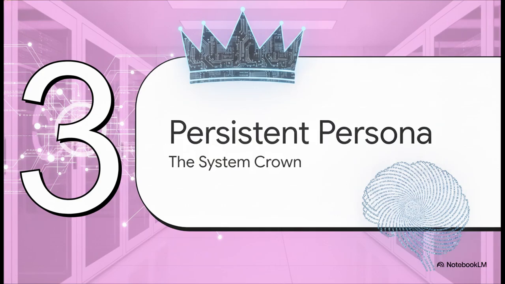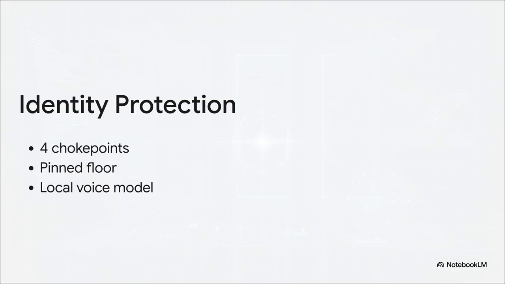Section 3. Designing a persistent persona. Let's talk about what actually makes Tris Tris. Her identity isn't some flimsy chatbot prompt that easily breaks character at the slightest nudge. It is a rigorously engineered system. Her default peer voice, designated as Tris_Jinx_hacker, is protected by 4 incredibly strict choke points and a boot auto-revert feature. On top of that, she relies on a pinned retrieval floor. That basically means her character Bible is immune to being bumped out of her active context.